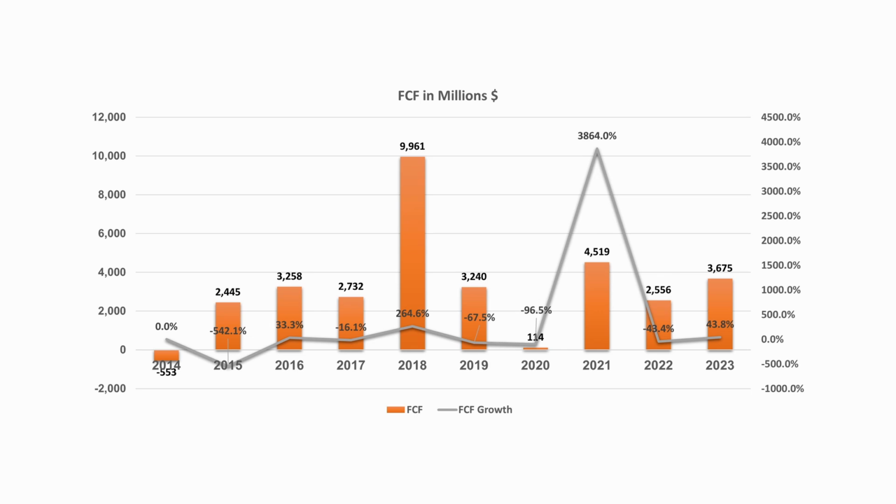Now let's have a look at the free cash flow. Starbucks is free cash flow positive, which is good. As you can see in the chart, the free cash flow is all over the place. The reason is that Starbucks is a high capex business. The company invests its cash to open new stores every year. This is the reason why the free cash flow is far below the operating profit and fluctuates so much.